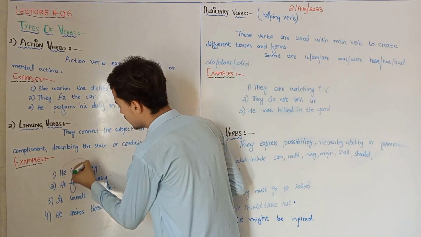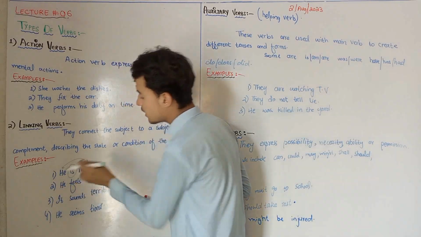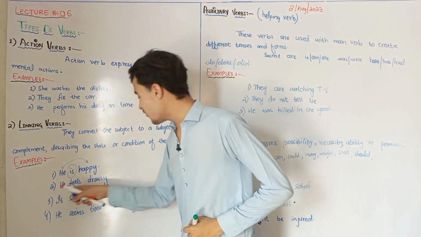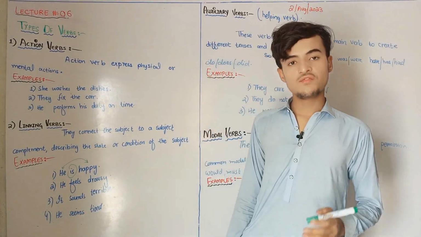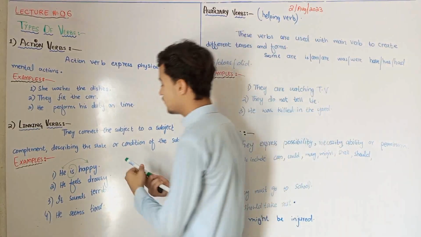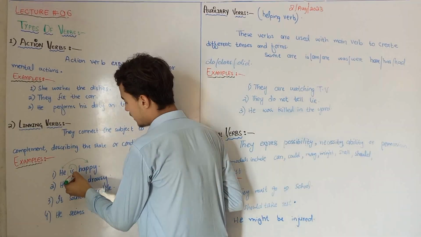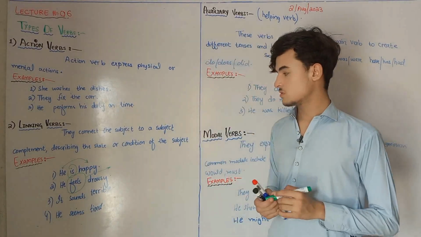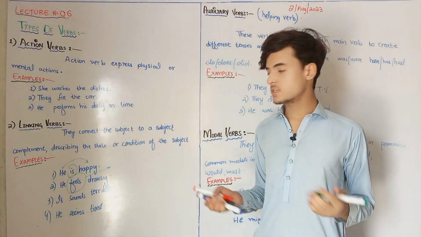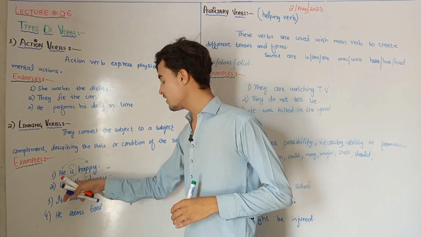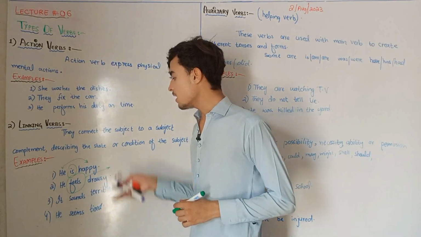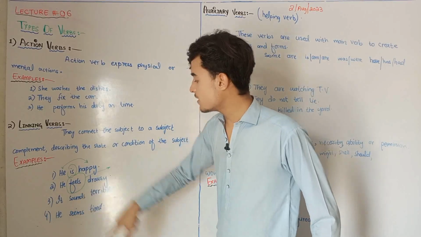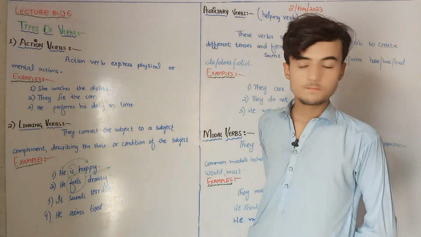Is links these two, subject and complement. So here, is is a linking verb. So he feels drowsy. Here feels acts as a linking verb. It's a condition. He feels happy. It's his condition. He feels drowsy. So it means that it's a condition that he feels drowsy. So therefore, it is a linking verb.